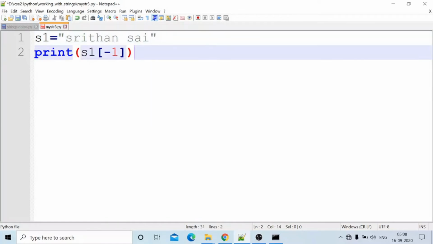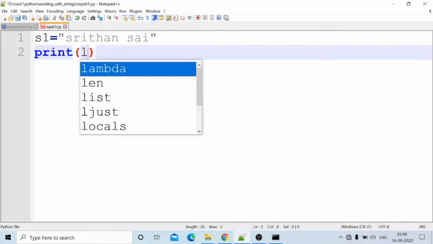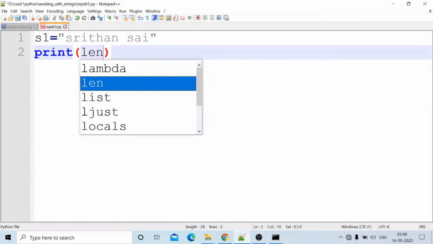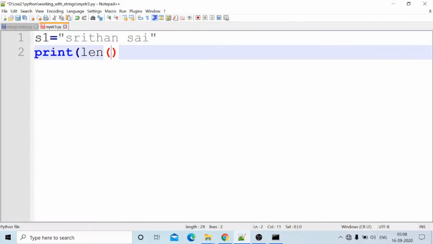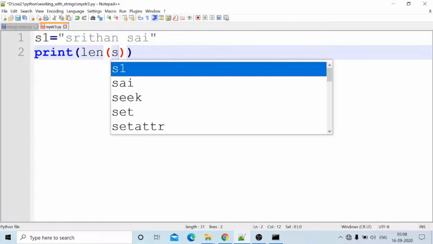I want to compute the length of the string using the len function.